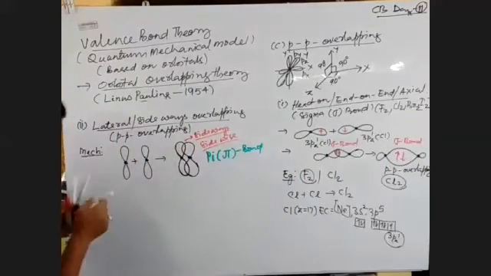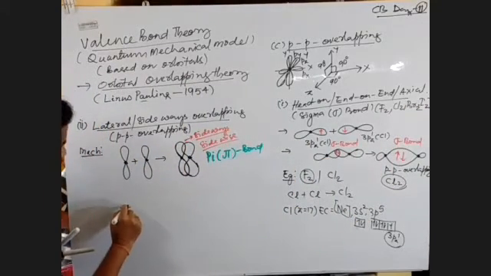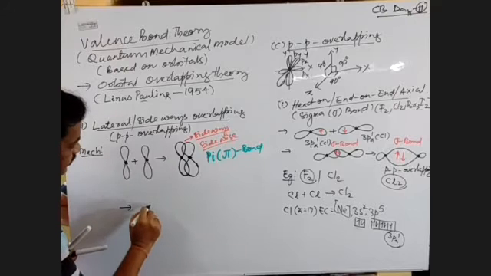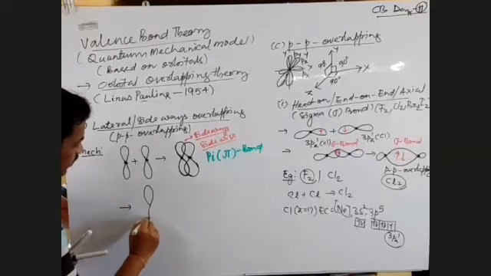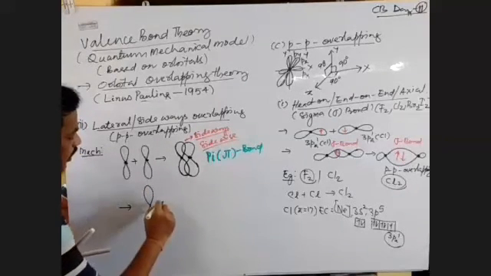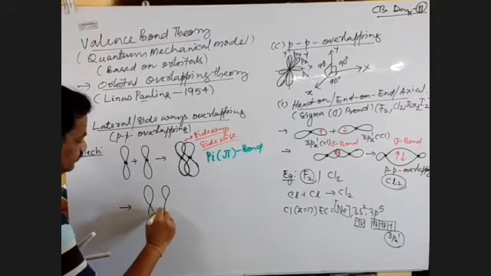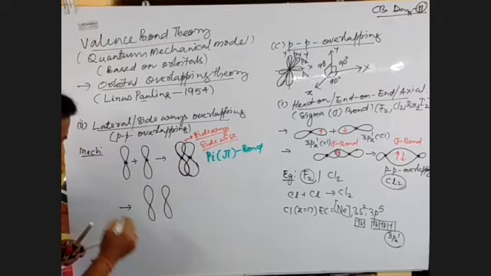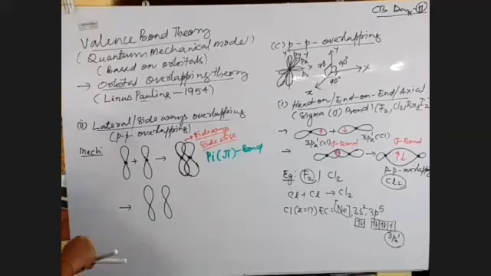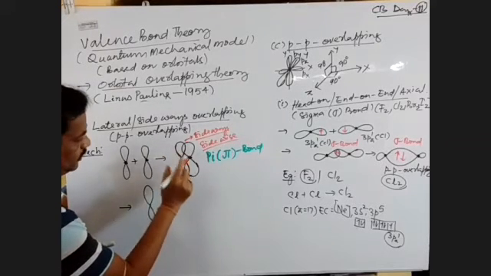So this one we represent like this. This is one p, and this is the second p, right? And we represent the bars like this, because there are two overlappings here.